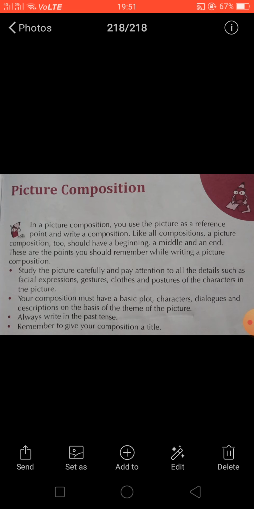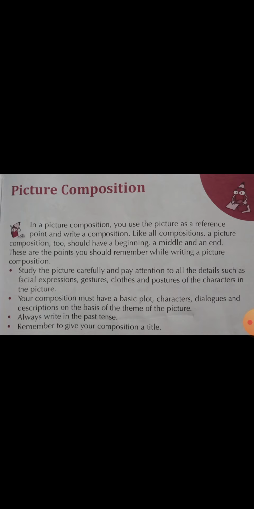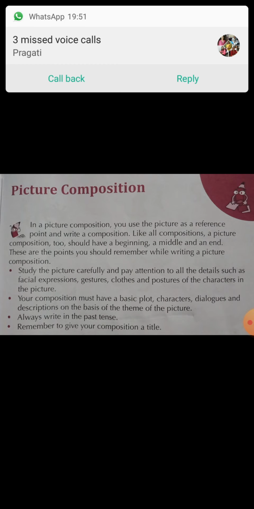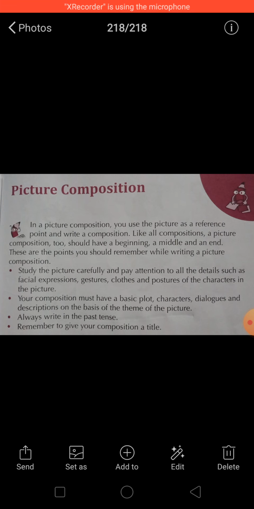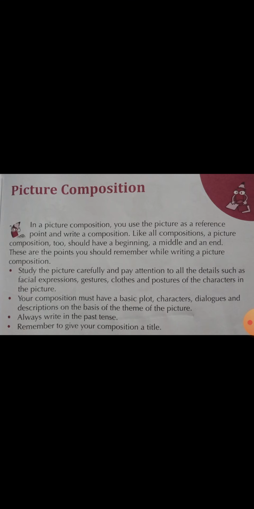First of all, you look at the picture and think about what you have to write. That means what idea you have to take from that picture. You have to think of that and then include all the details. Then you have to give imaginary names to the characters. If there are dialogues also, you can include them, and then you will also describe the theme of the picture. Related to that, you will frame a story or write a composition.